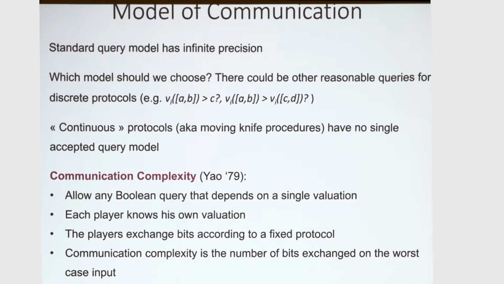Of course, there is one issue with this model, which is that it has infinite precision, so this is hard to implement on a computer. But perhaps another issue is that it's not clear why these are the right queries, so we could think of other kinds of queries. We could think of: is your value for the interval AB larger than some C? You could think of various other things, like is the bit at some position in the representation equal to whatever it is.